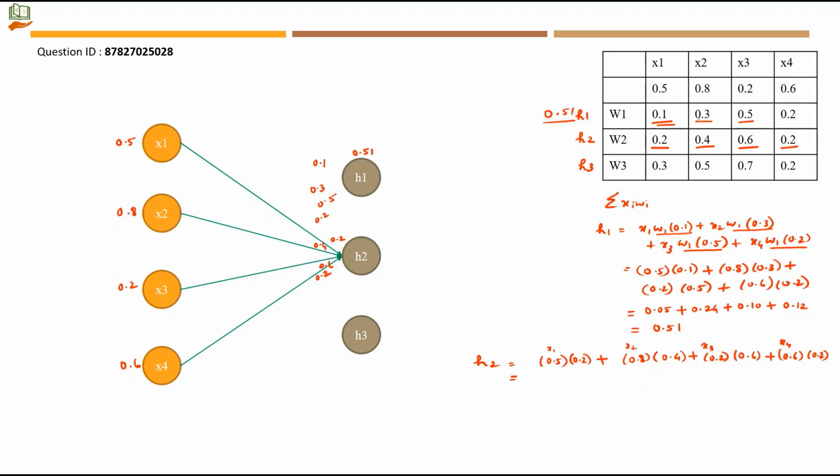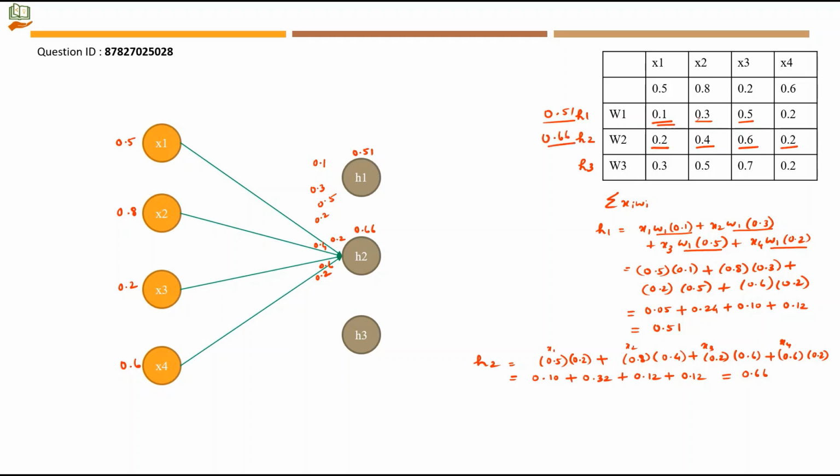0.5 into 0.2 will give 0.10 plus 0.8 into 0.4 will give 0.32 plus 0.2 into 0.6 will give 0.12 plus 0.6 into 0.2 will again give 0.12. This is equal to 0.66. So H2 has a value of 0.66.